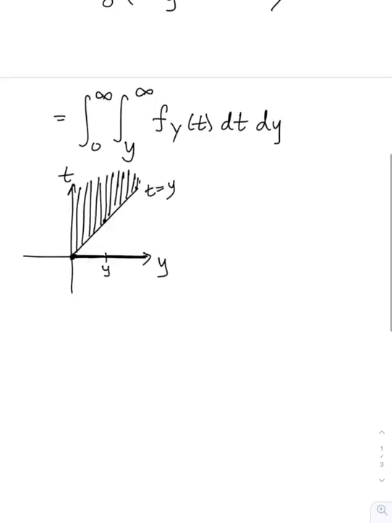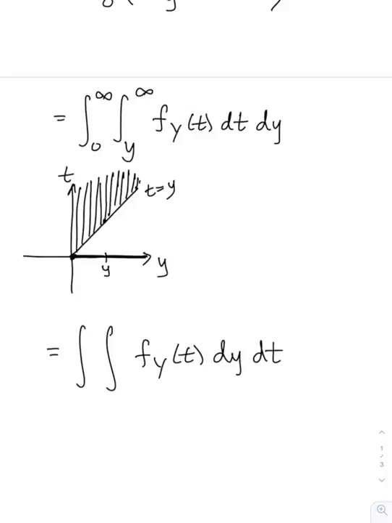So if I want to reverse the order of integration, I want to go dy dt, and I want to look at that picture that I've just drawn and think about how to reverse the order of integration. So now t is on the outside, so I have to look at what the possible t values are. Well, t can go from the origin all the way up to infinity, so t is going from 0 to infinity.